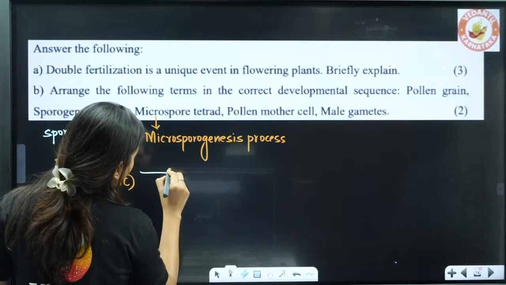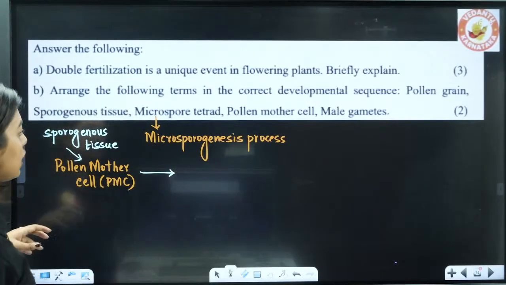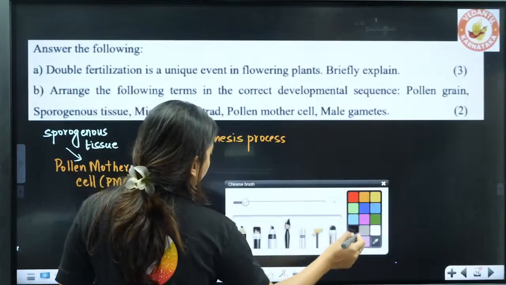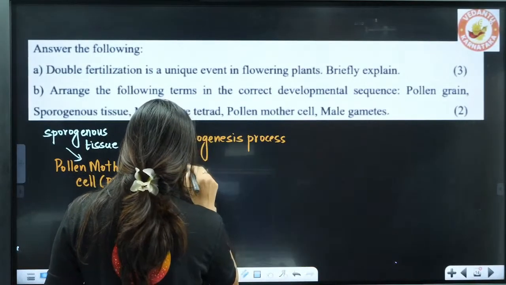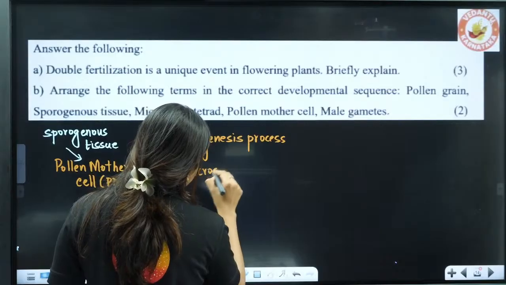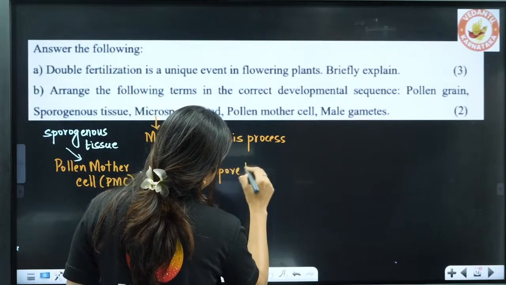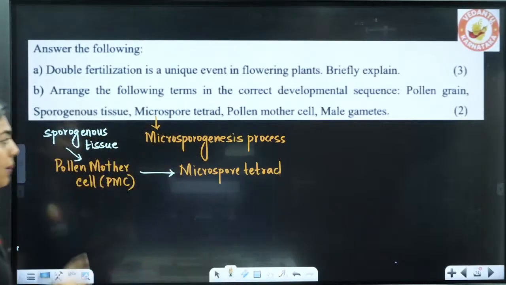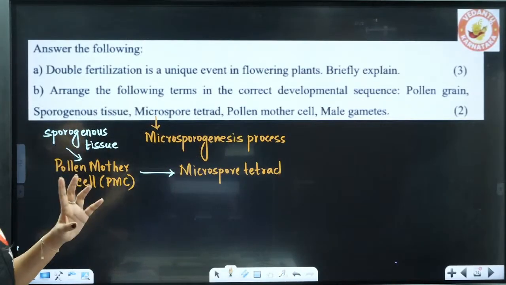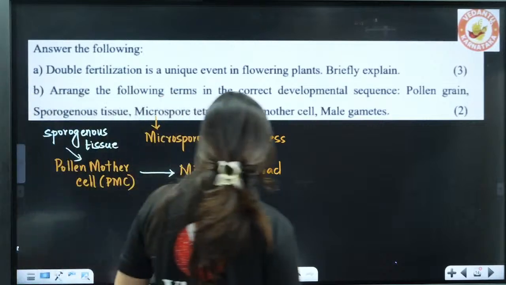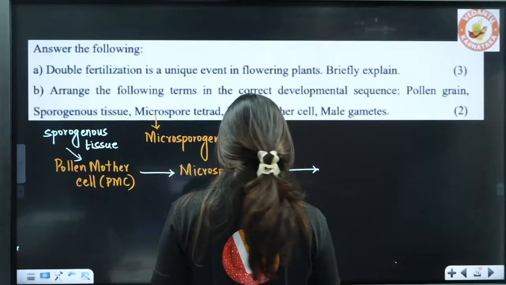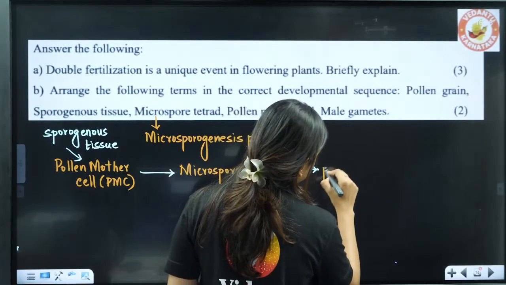Pollen mother cells are going to undergo meiosis, students, and what are they going to form? They are going to form the microspore tetrad. You can read the full microsporogenesis from this flowchart. Microspore tetrads will form what, students? Each of them is going to become a pollen grain. So from here, pollen grain formation.